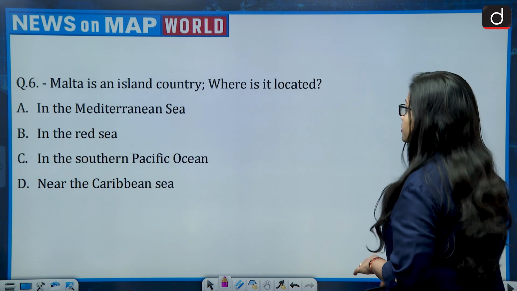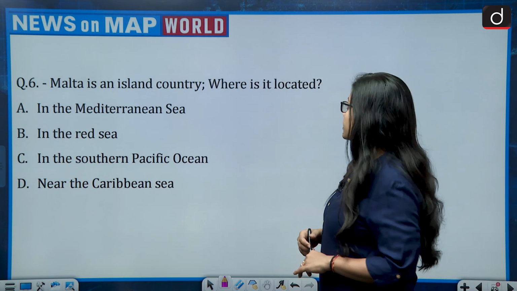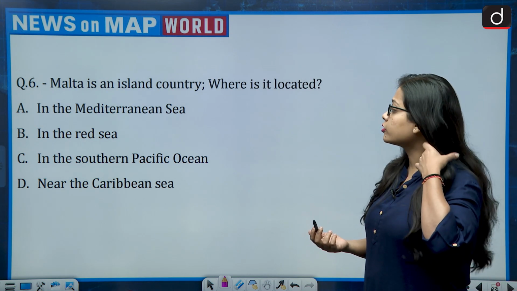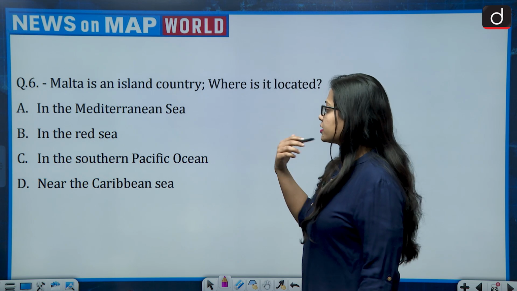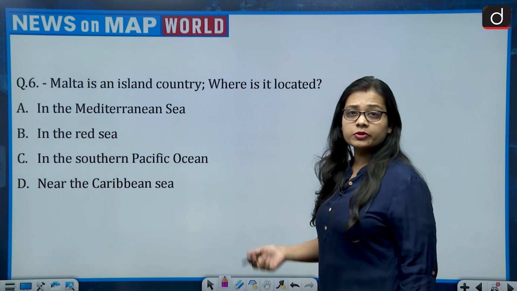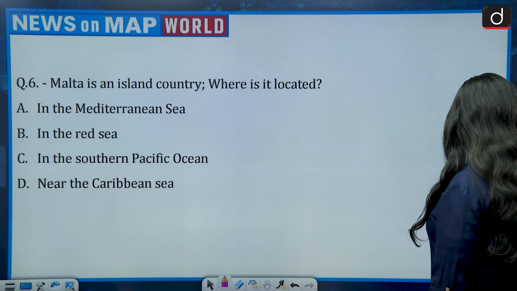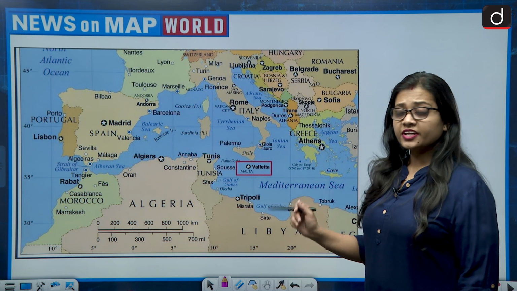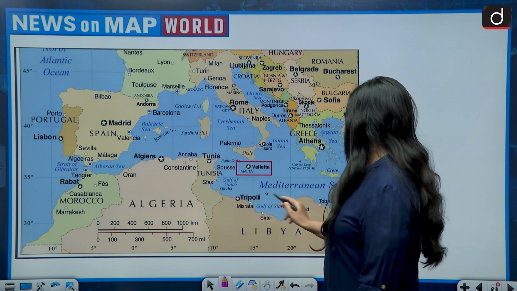The question says, Malta is an island country. Where is it located? The options are the Mediterranean Sea, the Red Sea, the Southern Pacific Ocean, near the Caribbean Sea. As Malta is an island country, it is present in the Mediterranean Sea.